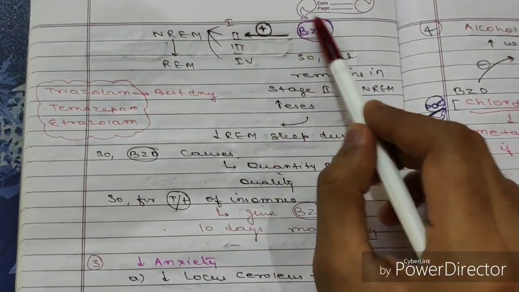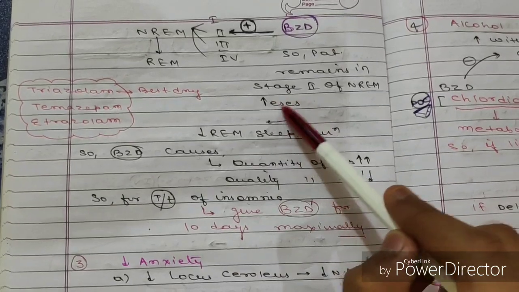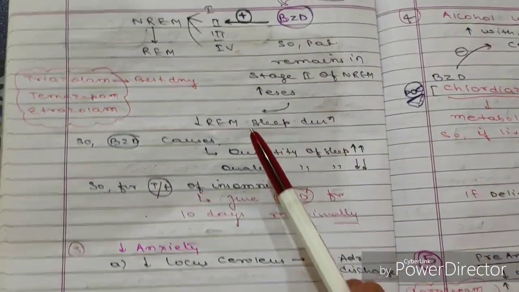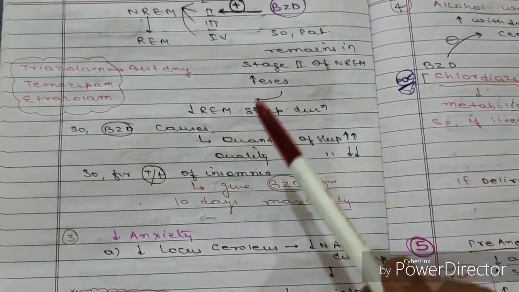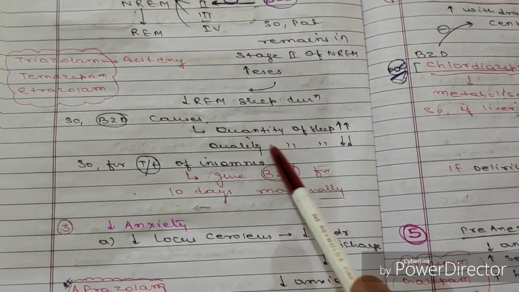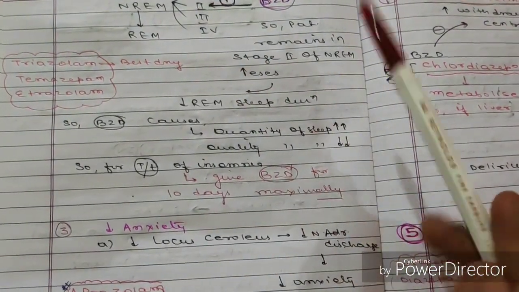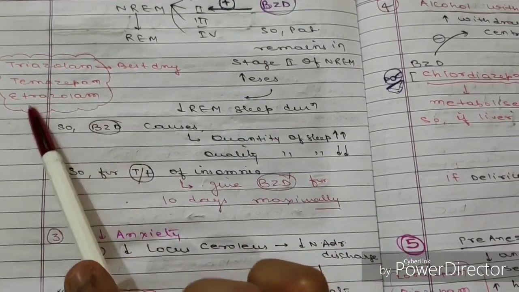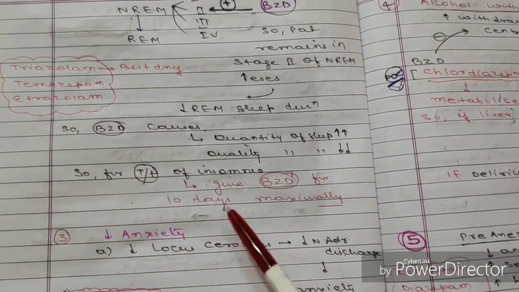Now the next point is that benzodiazepines stimulate the second stage of NREM, okay. So the patient remains in stage 2 of NREM longer, meaning the duration of the second stage of NREM gets increased. If this NREM stage increases, then REM time will be decreased. So benzodiazepines increase the quantity of sleep, but decrease the quality of sleep, because the quantity increases due to the NREM increase, but the quality decreases because of the lessening of REM. And the drugs used here are triazolam, temazepam, and estazolam, clear.